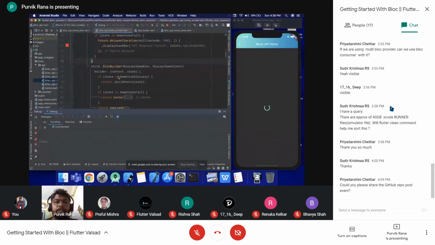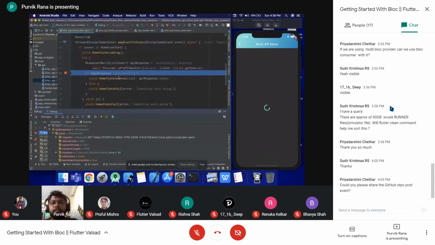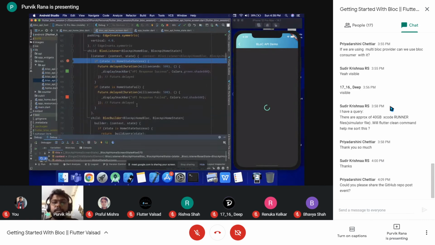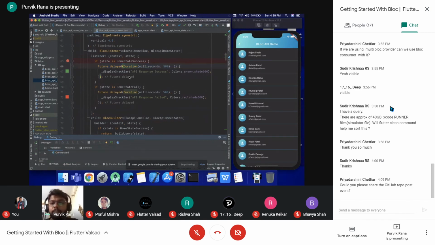It is not. Now upon receiving the successful response, it will yield another state, that is the home state success, and the same state will be handled by the listener over here. Now the state is success, so it will get inside and it will display the loader to the user.